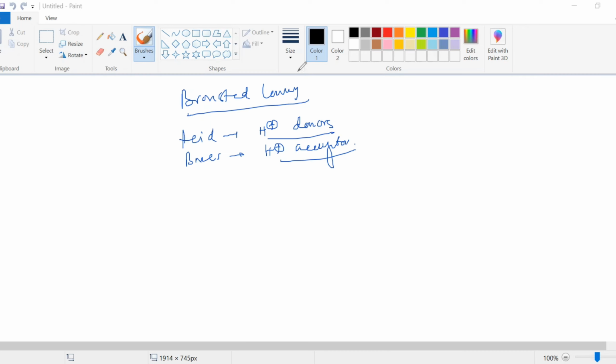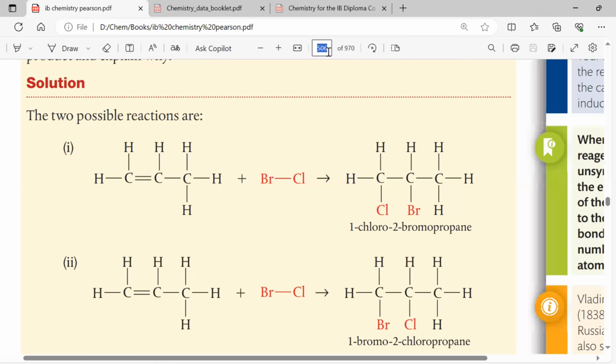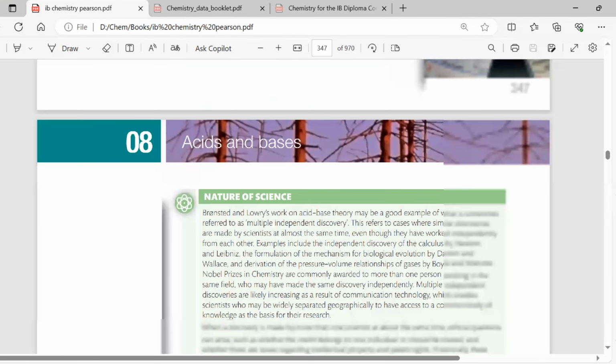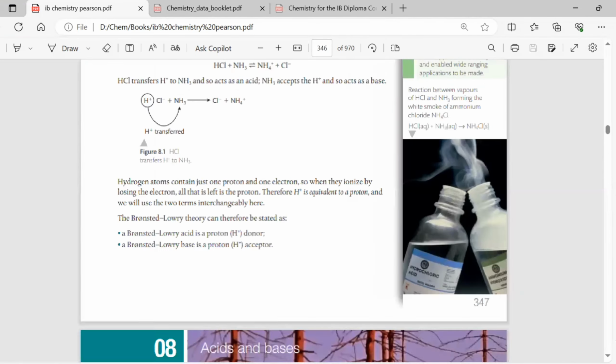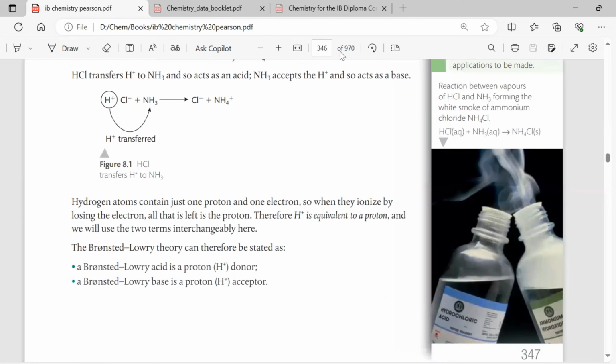Suppose we are trying to see this example. Whenever we are seeing an acid and a base, the theory is that acids are proton donors and bases are proton acceptors. Suppose you're adding HCl to ammonia. What happens? You're getting NH4 plus. What exactly happens over here? We are seeing that the H plus is going and getting